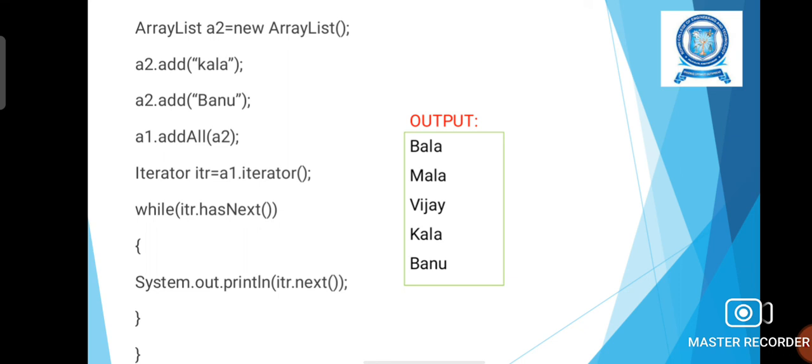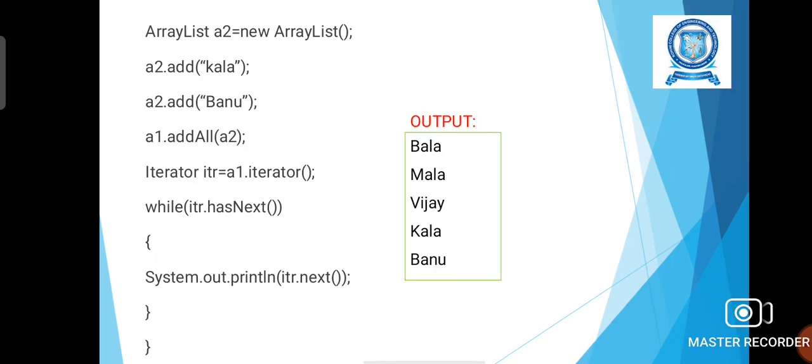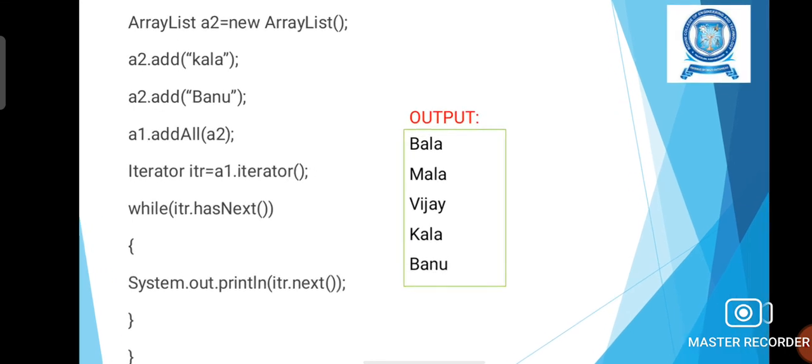For example, we can imagine what elements are available in A1. A1 consists of the strings Bala, Mala, Vijay, and after that we have added all the elements of A2 to A1. Now A1 has two more elements, Kala and Banu. So all these elements will be copied to the object itr. In the System.out.println statement under the while condition, we are printing each and every element from itr.